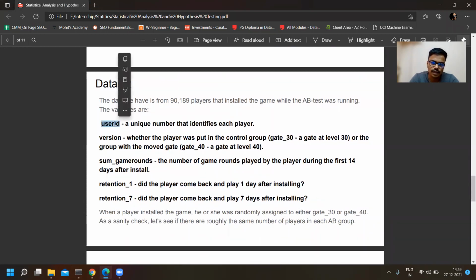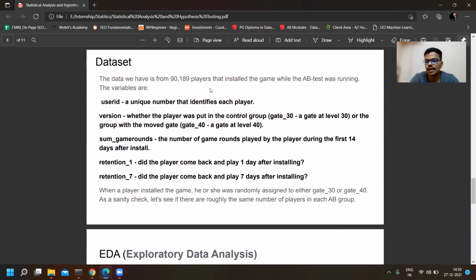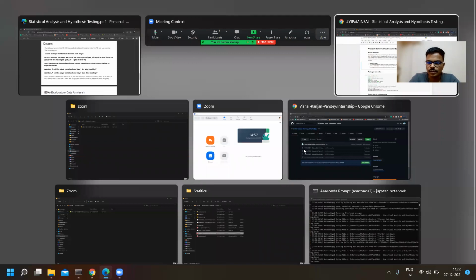We have the user ID, which is a unique number for each player, and version, the game version at gate 40 and gate 30. Game rounds is nothing but the number of game rounds played by a player during the first 14 days after install. Within the first 14 days, how many games is one player playing. And this is retention after 1 day, and retention after 7 days. So we are analyzing how the players are playing during the first 14 days after installing the game. So we will analyze the project now.